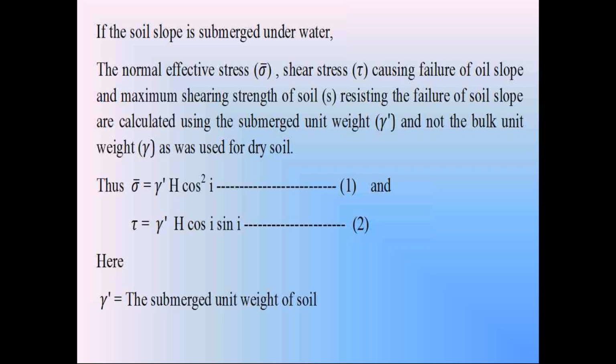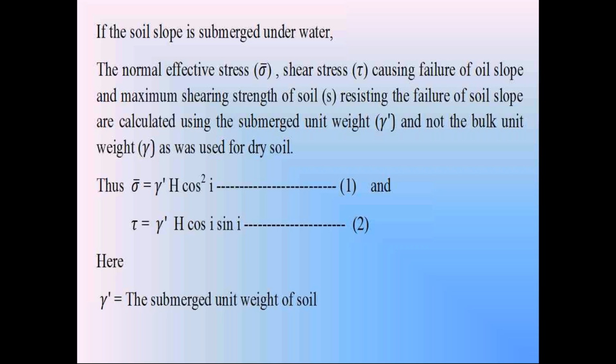Since it is 0, as per the Terzaghi equation, the effective stress sigma dash is equal to normal stress sigma minus the pore water pressure U. Since U is 0, in the second condition also, the effective stress sigma dash is equal to the normal stress sigma.